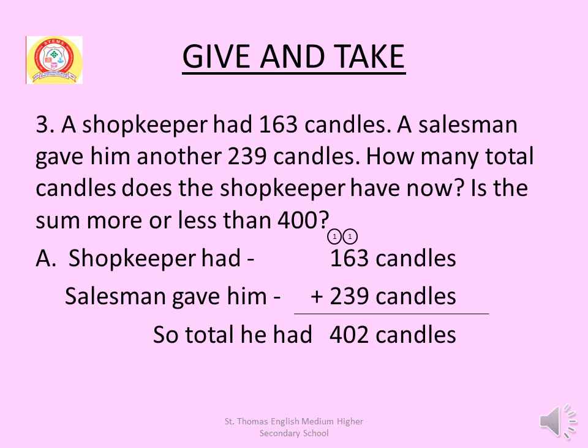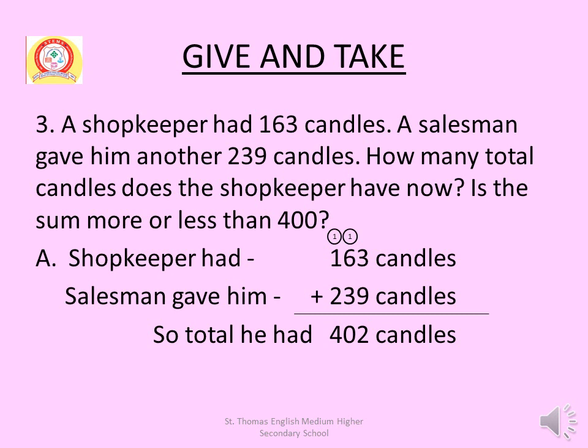Shopkeeper had 163 candles. Salesman gave him 239 candles. To get the answer, you have to add 163 candles plus 239 candles.